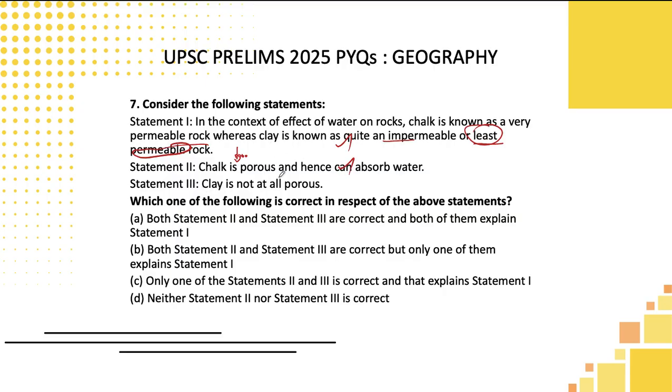Third statement, clay is not at all porous. See, students, how contradictory they are. In the first statement they are saying clay will be least permeable, that means a little amount of permeability will be there. And here they are saying it is not at all porous, meaning it won't allow any water. That is totally wrong. So what is the correct answer here? Out of statements 2 and 3, only one is correct, and statement 2 explains statement 1. So C is the correct answer here.